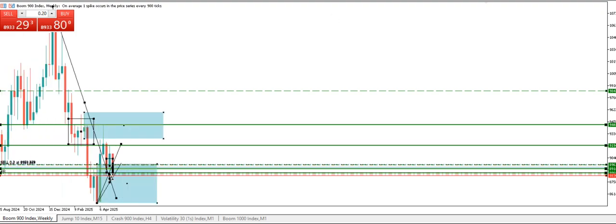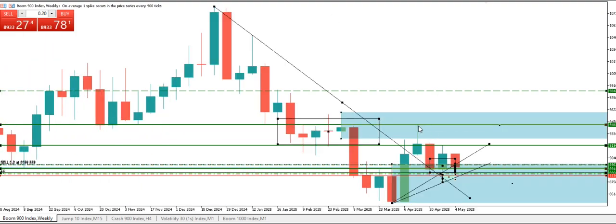Looking at the weekly time frame here, we find that there was this retest of this resistance line, the resistance that caused this bullish movement upward. We had this resistance test over here which caused the price to go down, right? You find out that as we went down here, we got some break of structure at this particular point, so the market was retracing back into this zone, so it got into this resistance and started to go bearish.